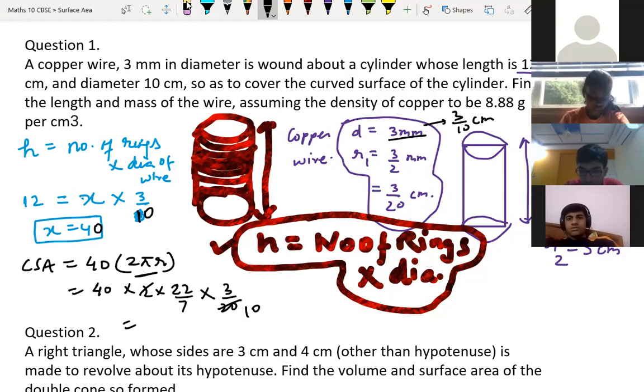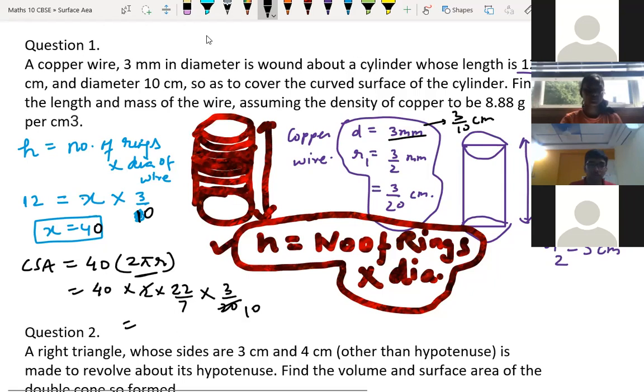This is 0.94 coming. Something is wrong, I think. 2 pi r. 2 pi is 22 by 7. So I'm getting 264 by 7, sir.